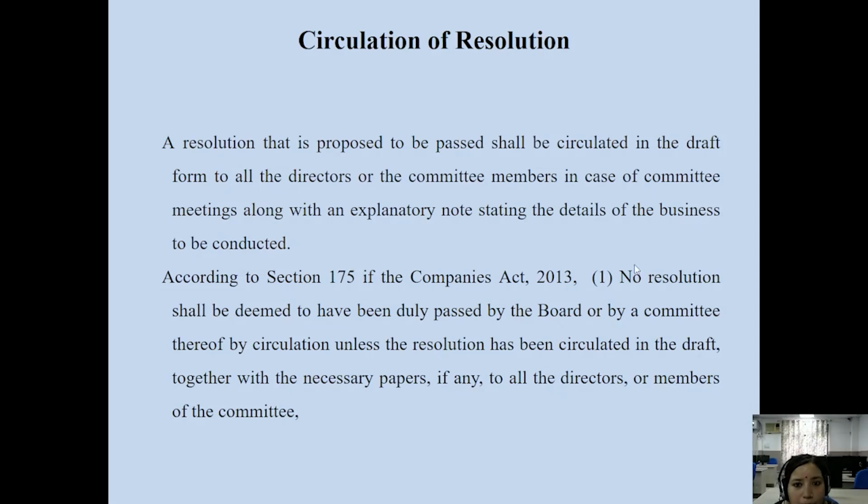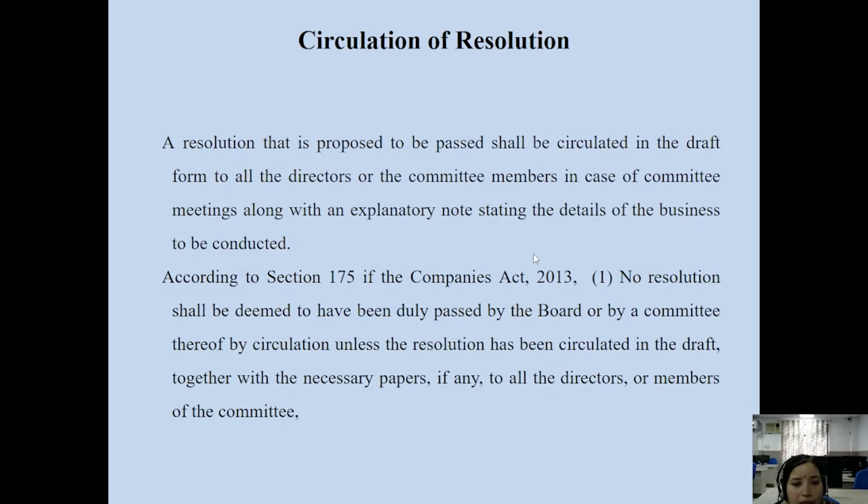So first you have to circulate a copy of the resolution to be passed in the meeting among the members, so that the members have the information about the matter to be discussed in the meeting, and can prepare in advance accordingly: what is to be discussed, and what the objective is behind holding or conducting this meeting. So they already have the information and can prepare their point number 1, point number 2, point number 3 to be discussed for that particular business transaction at the meeting.